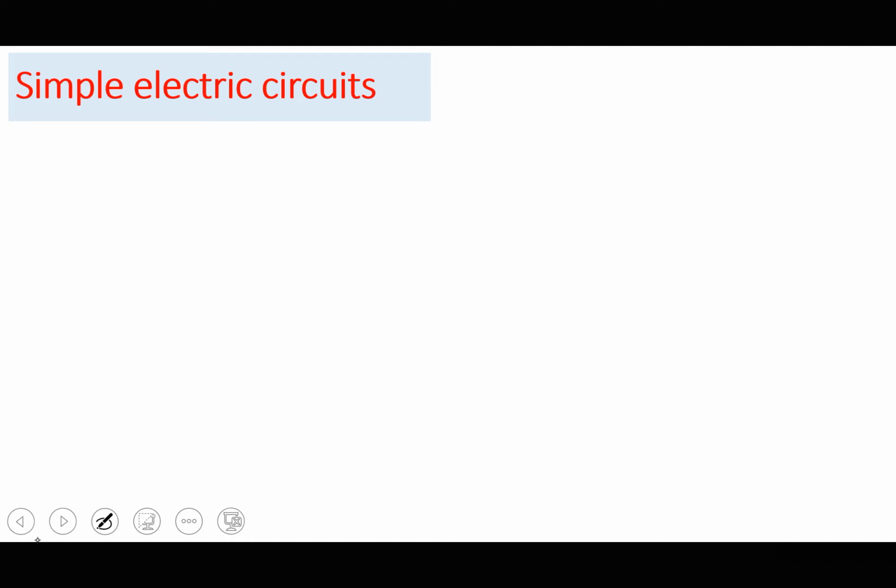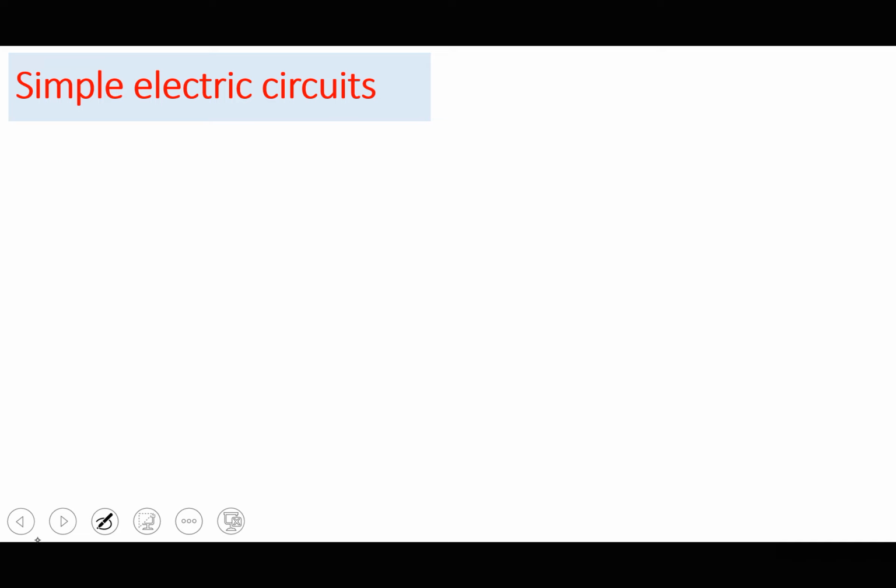So a circuit may have what we call a circuit breaker. You might have mentioned the circuit breaker in GCSE. This is a device which interrupts the path of current when necessary to protect other devices attached to the circuit. For example, in case of a power surge, a circuit breaker will interrupt the path of current.